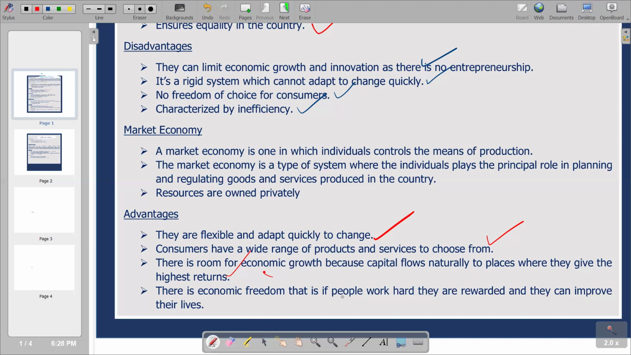Then last point, there is economic freedom. That is, if people work hard, they are rewarded and they can improve their lives. So economic freedom is also an advantage that is coming in. So obviously we also need to look at the disadvantages of our market economy.